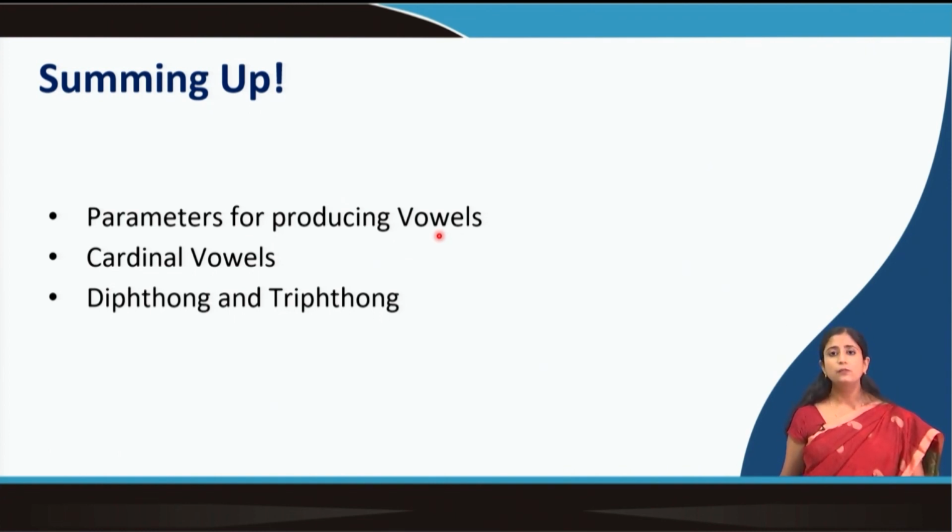It is not one thing at a time; all things are combined together to produce one vowel. And when even one parameter is changed, the vowel quality will change. So, if I just take less time to utter the sound, all other aspects remaining the same, I utter the same sound with a short duration. So, it is called a short vowel.